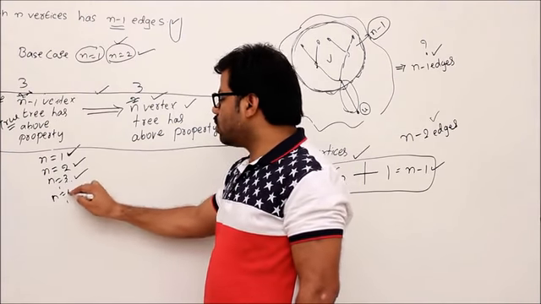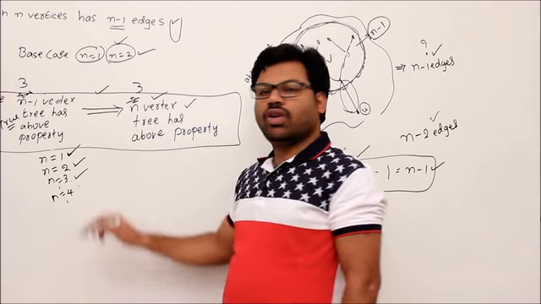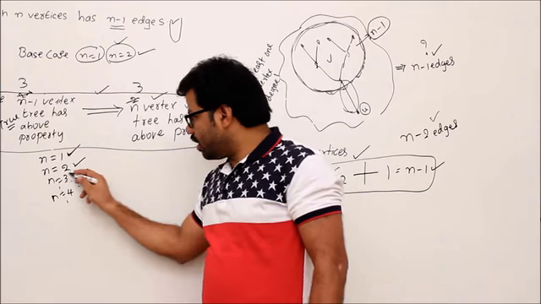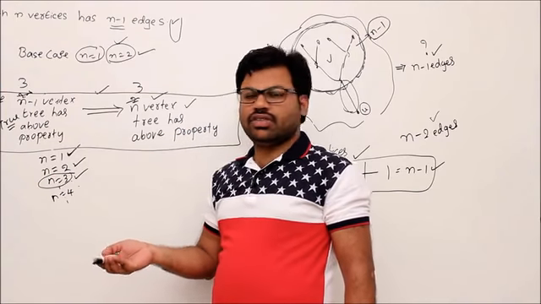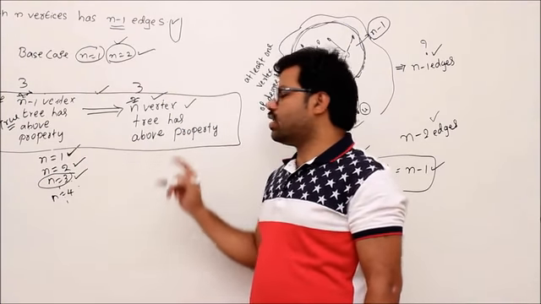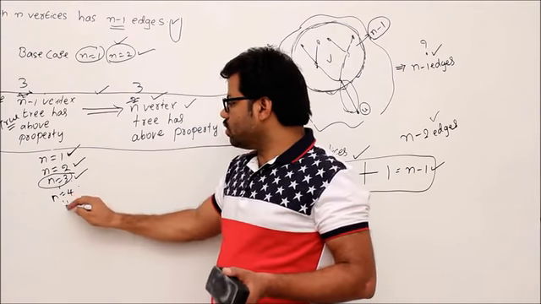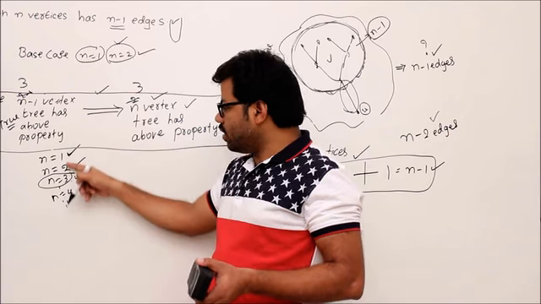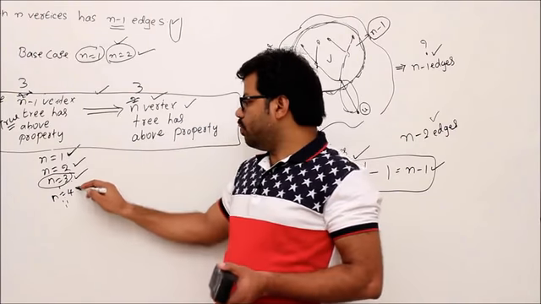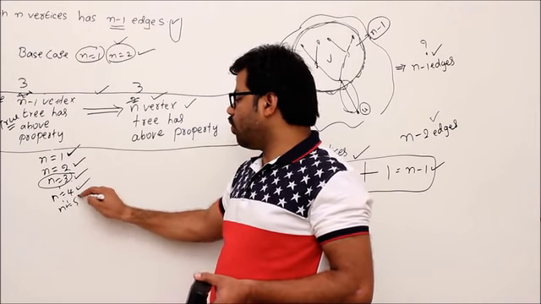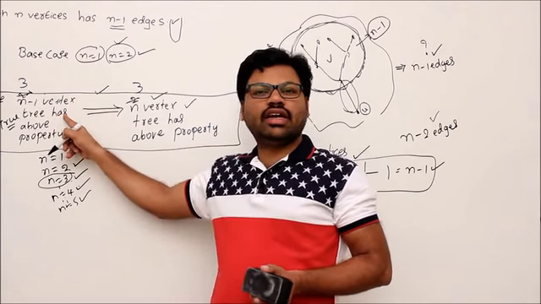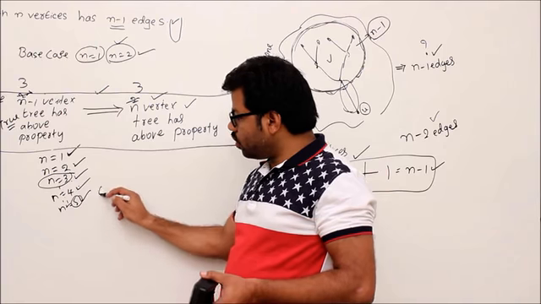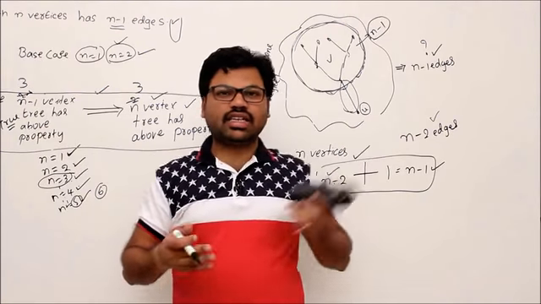Now for n value 4 also we can prove. How? Substitute n value 4. If a 3 vertex tree has the above property, already we checked it. So for n value 3 it was correct. That's why the 4 vertex tree should have it. In that way, just by substituting n values, we can check that this statement covers every tree. So I can prove for n value 4, I can prove for n value 5 simply by substituting here, right? Whenever it is correct for 4, it should be correct for 5. Whenever it is correct for 5, it should be correct for 6. That is what this construction did.